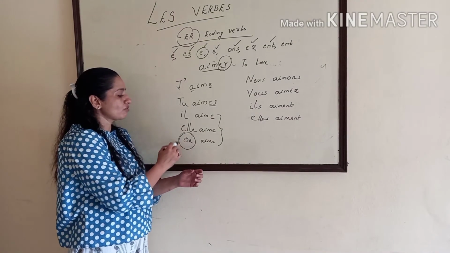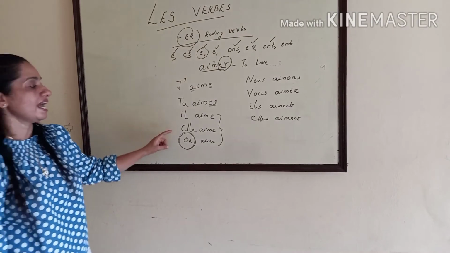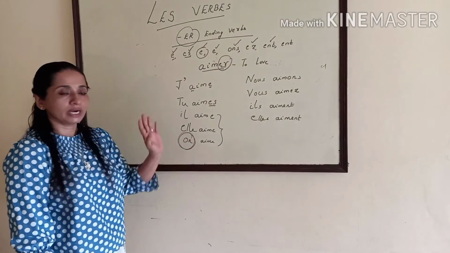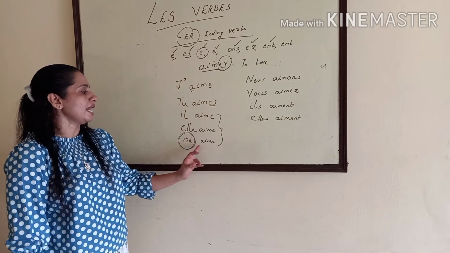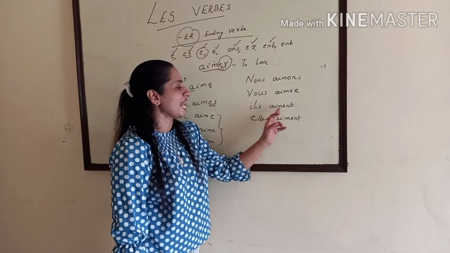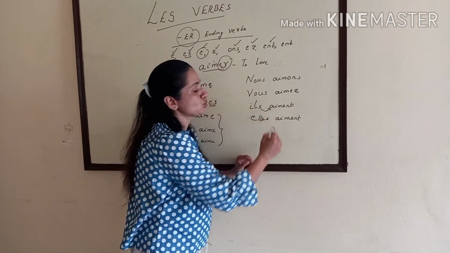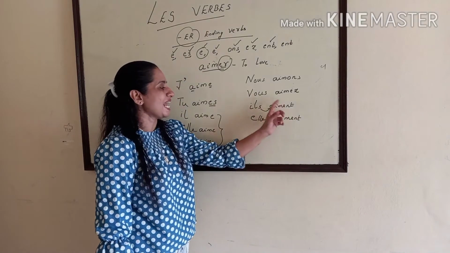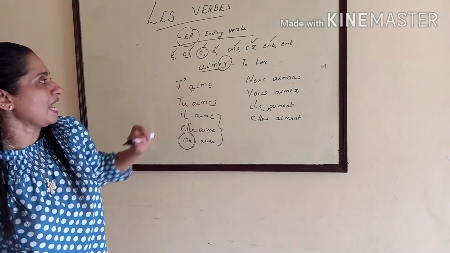The word for one is on, and it is conjugated in the same way as il and elle. Clear? J'aime, tu aimes, il aime, elle aime, on aime, nous aimons, vous aimez. I have told you when S is followed by a vowel, it should be pronounced: ils aiment, elles aiment. This is the verb aimer.